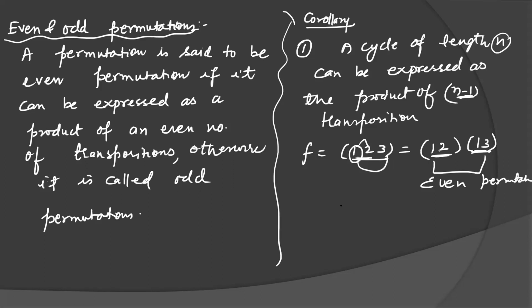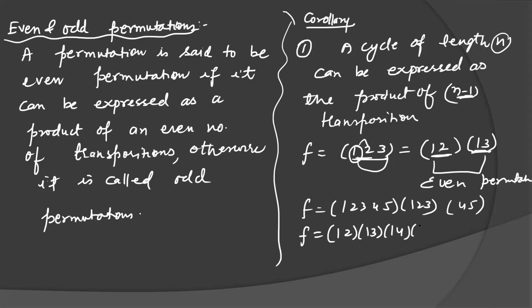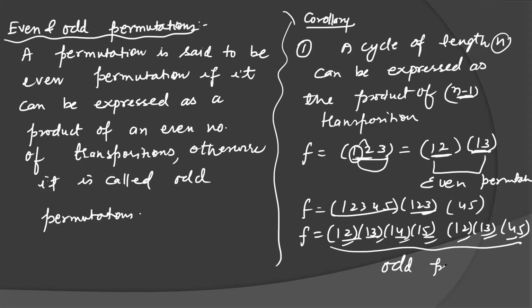Suppose you have another f equal to (1 2 3)(4 5). Can you break it into transpositions? Yes. (1 2)(1 3) and then (4 5). Breaking up the cycle 1 2 3 4 5 gives 4 transpositions. How many transpositions are there in total? 1, 2, 3, 4, 5, 6, 7. So there are 7 transpositions, so it is an odd permutation. I have already told you this method of breaking; if you multiply, you will get the same result.